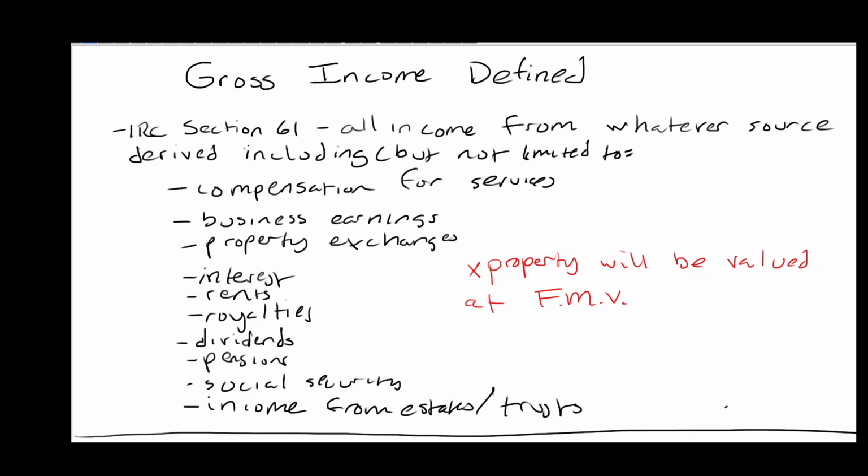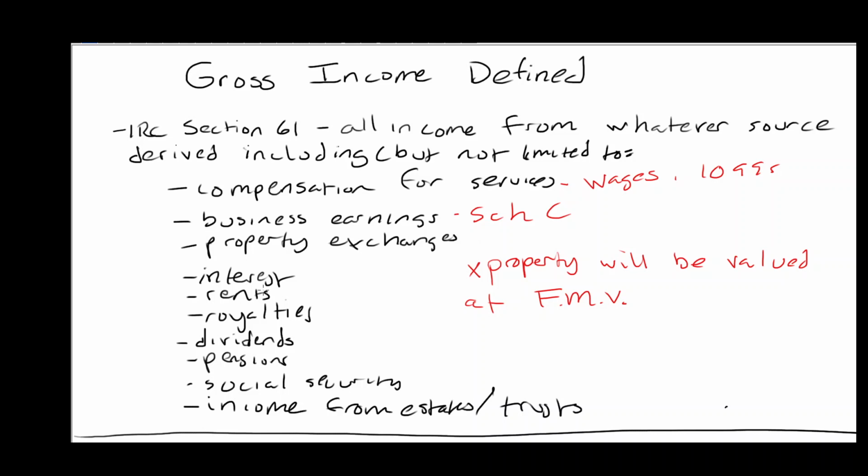Taxable income includes the following: compensation for services. We'll say something such as wages, 1099s, payments, business earnings. This could be from your Schedule C. This could be from without a Schedule C. This could be you cutting grass on the weekends. Property exchanges. Let's say you sell a home or a car. Let's say you sell a collection of Legos.